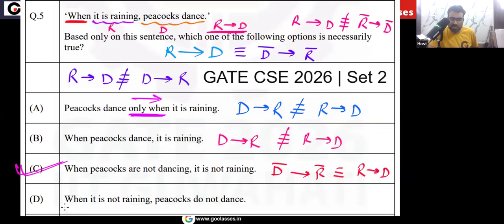Okay. Now let's see. When it is not raining, peacocks do not dance. It's like when it is not raining, then peacocks are not dancing, and this is not equivalent to R implies D. So finally, I can say that the answer will be option C. So very simple question. I hope you understood.